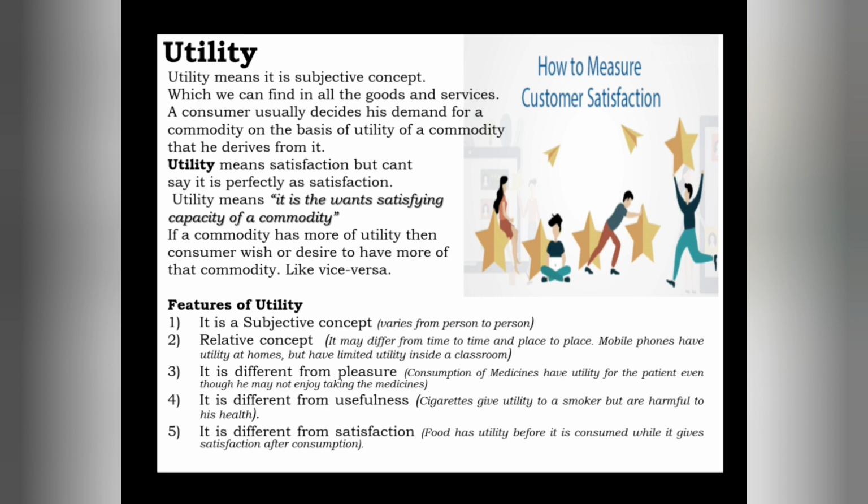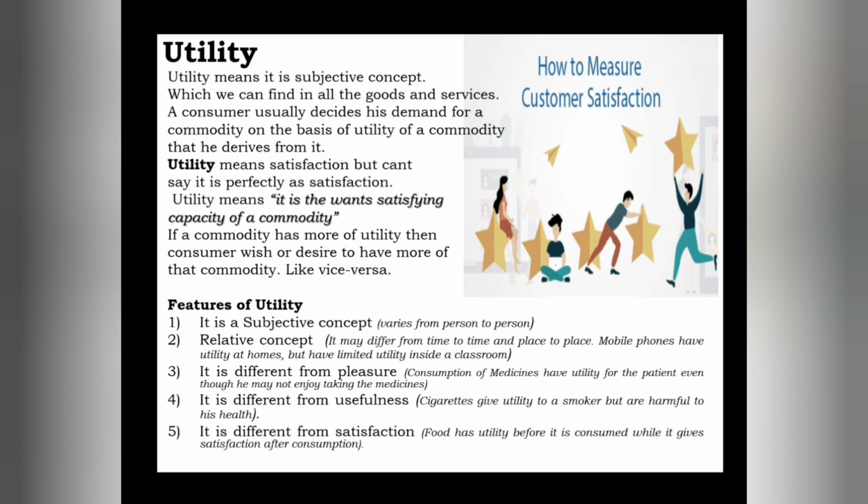If any other consumer consumes that same apple, then he may feel more utility from the same apple. Means for a single commodity we can find different levels of satisfaction or utility. That's why utility is a subjective concept, it varies from person to person.